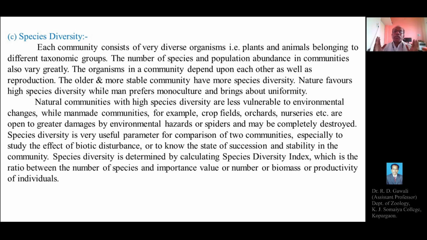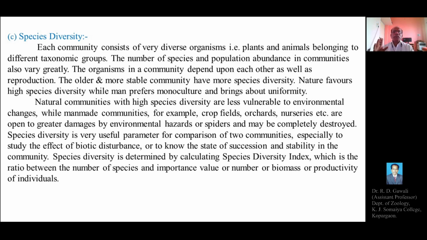So species diversity means the total number of species found among the community. Each community consists of very diverse organisms, that is plants and animals belonging to different taxonomic groups or different species. The number of species and the population abundance in the communities also vary greatly. So, the total number of species present in the community is called species diversity.